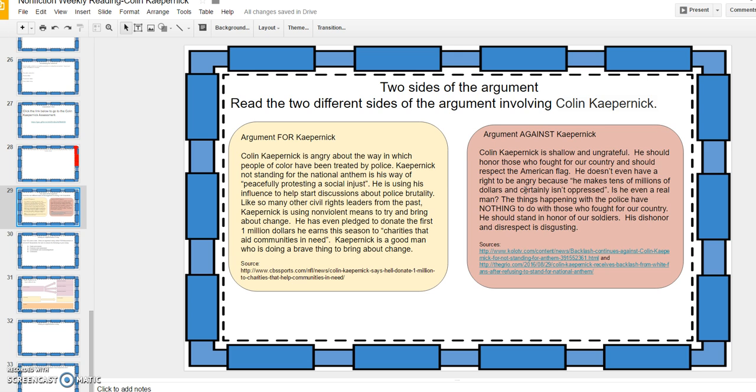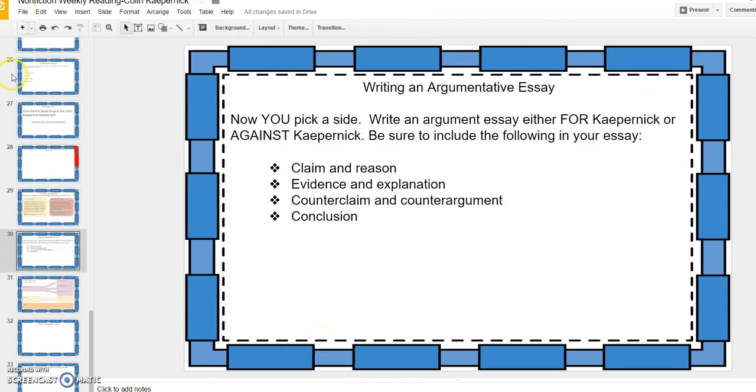Okay, and looking at both of these, I can see here that these are not written in an objective manner. Both of these contain the opinions of the writer. And what we're going to do is make sure that with whichever side we are going to argue for, we back it up with plenty of evidence, text-based evidence. That's what we're going to be looking for in our own essay. So let's take a look now at what we need to include in our writing.